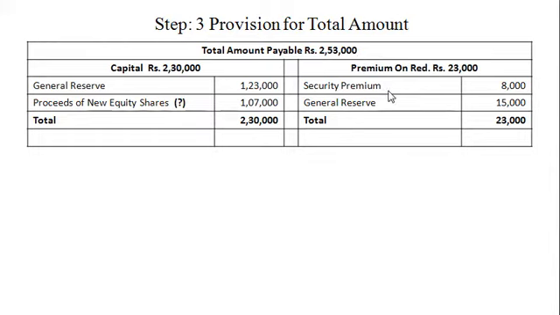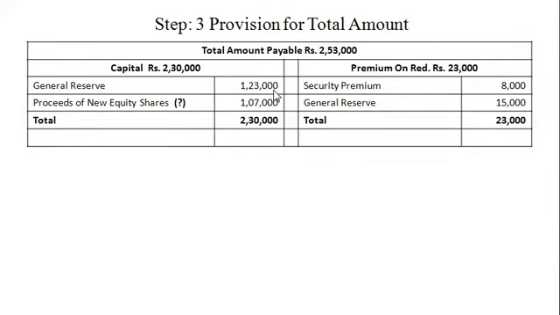Already we have securities premium balance of rupees 8,000 in the balance sheet, and new equity shares are to be issued at par. So there is no question of premium on new issue. It means the remaining 15,000 will be provided out of free reserve, that is general reserve account 15,000. So the total amount of premium on redemption is provided out of securities premium 8,000 and out of general reserve 15,000, total 23,000.